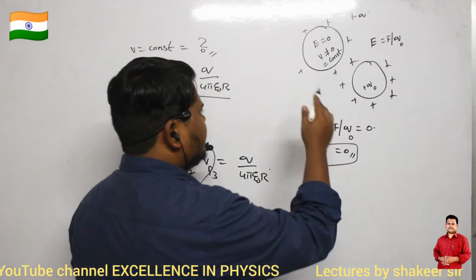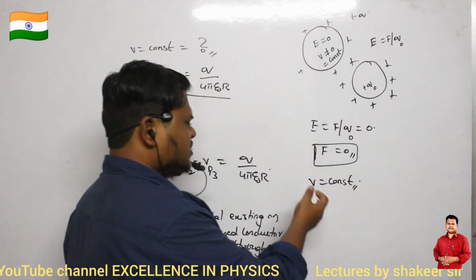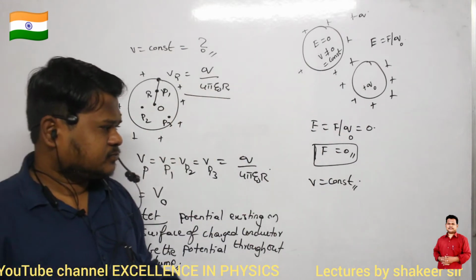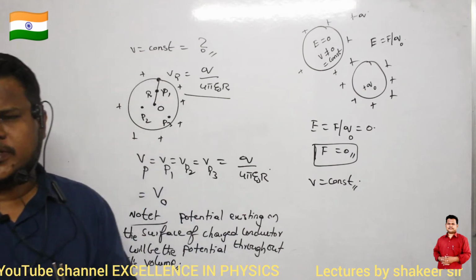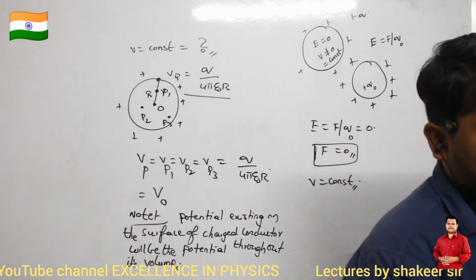Clear? Now it is also given that V is not 0, V is a constant. Now what is the meaning of this one? V is a constant means what? So basically what is meant by V? V means what?